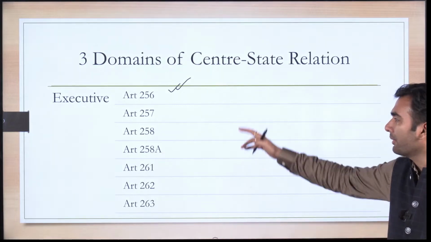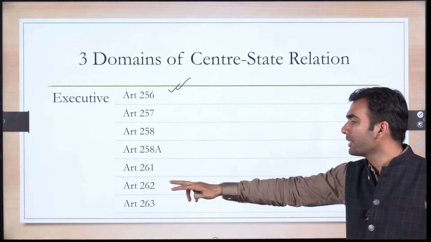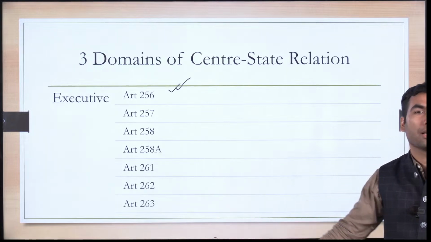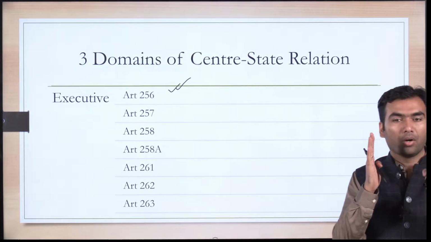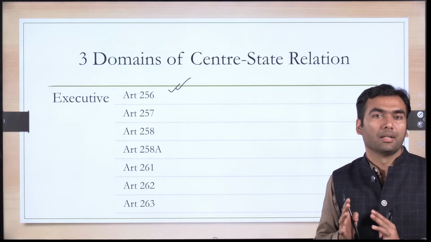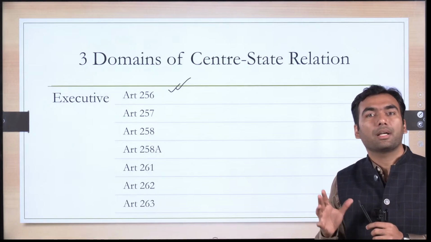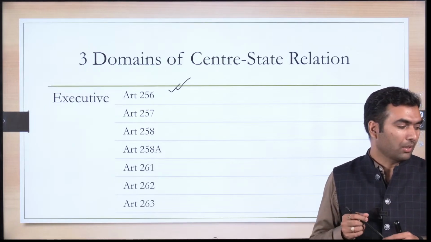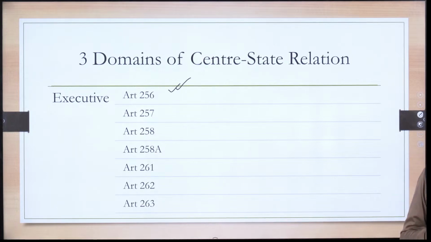256, 257, 258, 261, 262, 263. These are the related articles. You must memorize these articles. This will also help you in eliminating options in prelims exam. So can you tell me what is this article 256?